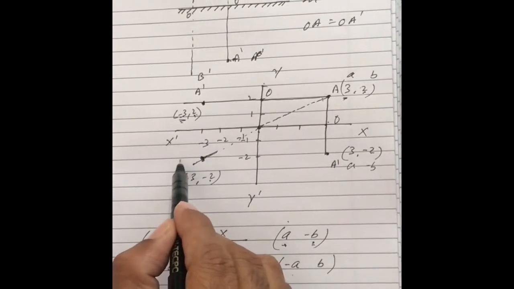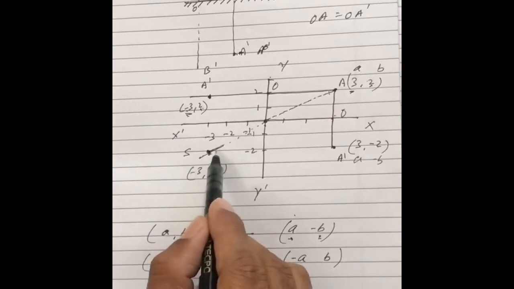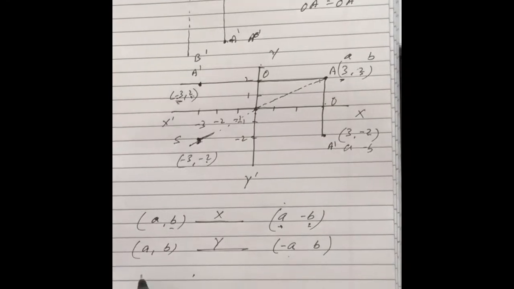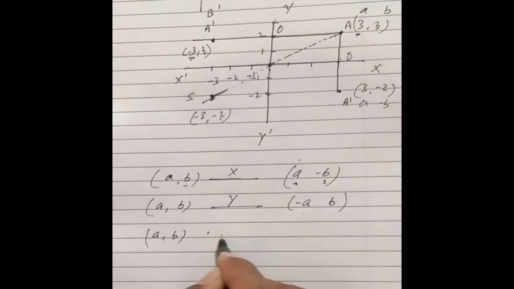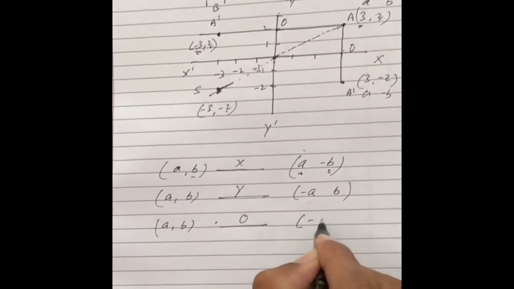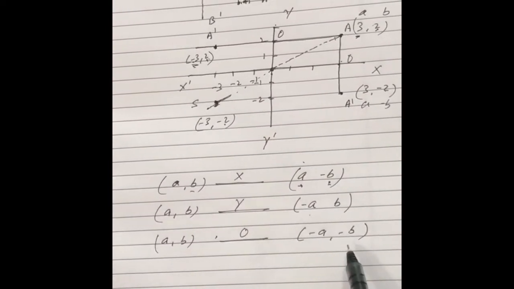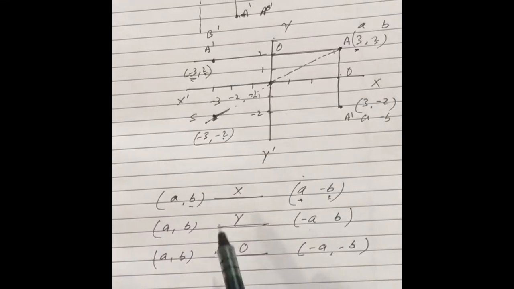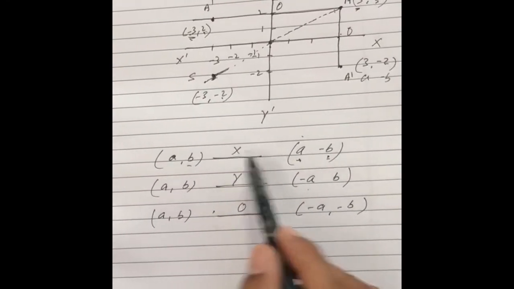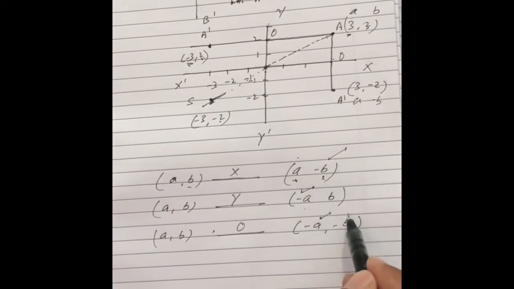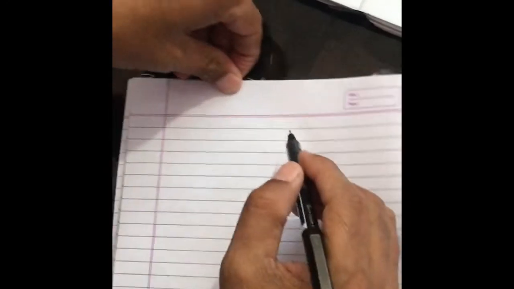This point I take as S. S is -3, -2. So if I take image of AB in origin, both signs will change. Sign of x will change, sign of y will change. So again, image in x-axis means y changed, image in y-axis means x changed, image in origin means both the signs are changed. Now let us start with exercise 12A.